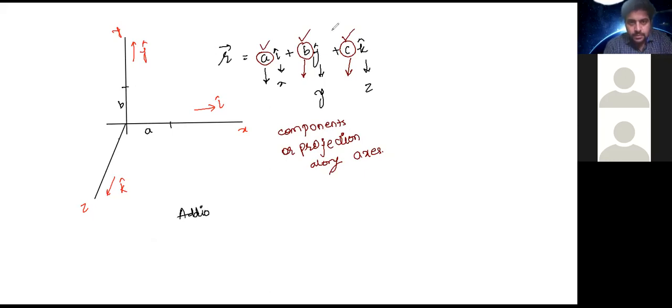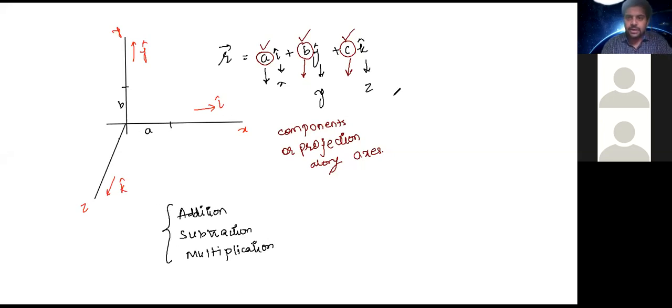Addition, subtraction and multiplication of vectors. Before we understand these three, it's important to see how you find the angle between vectors.